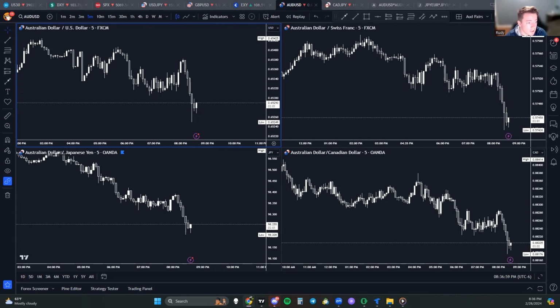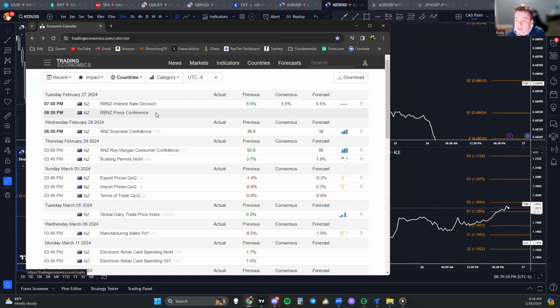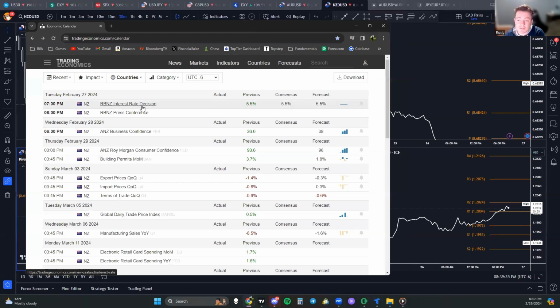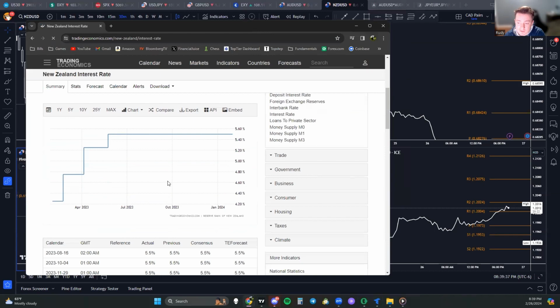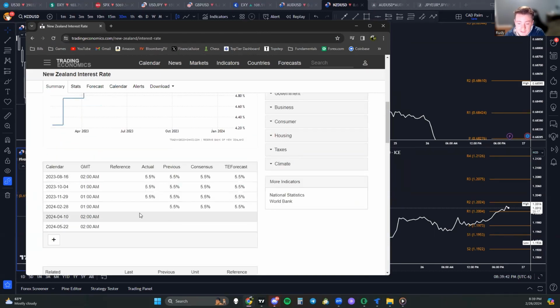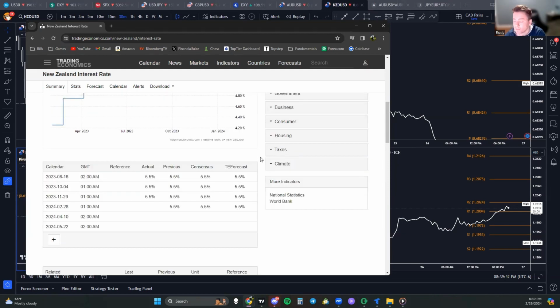Now, moving on to the New Zealand interest rate decision. Tomorrow, the interest rate decision is coming out, and it is expected to be 5.5. Now, the interest rate decision has come out at 5.5. Let me just click on this and show you. Yeah, it has come out at 5.5 for the last several months. It's been 5.5. So I'm expecting the same thing tomorrow, which would not cause me to take a trade on this at all.